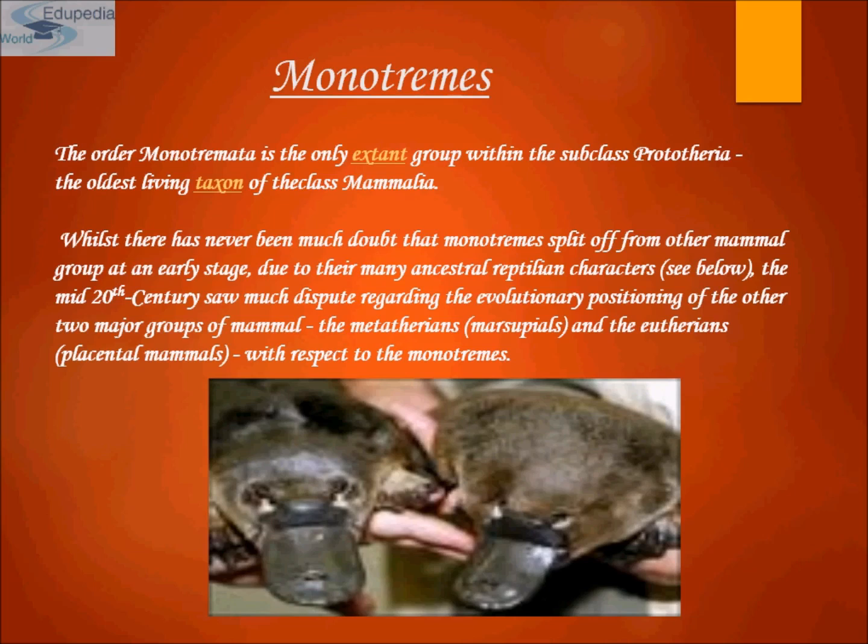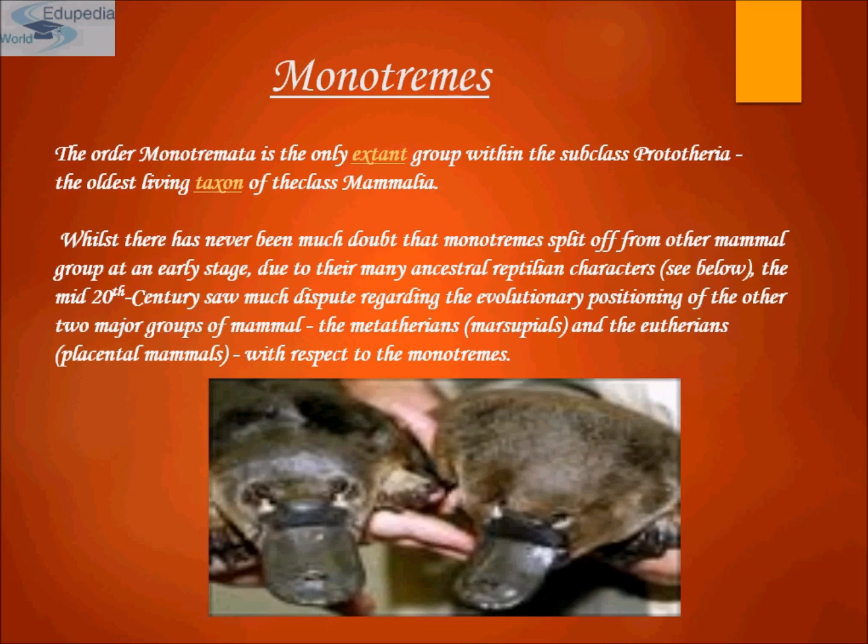In a number of other respects, monotremes are rather derived, having highly modified snouts or beaks, and modern adult monotremes have no teeth. Like other mammals, however, monotremes have a single bone in their lower jaw, 3 middle ear bones, a high metabolic rate, hair, and they produce milk to nourish their young.